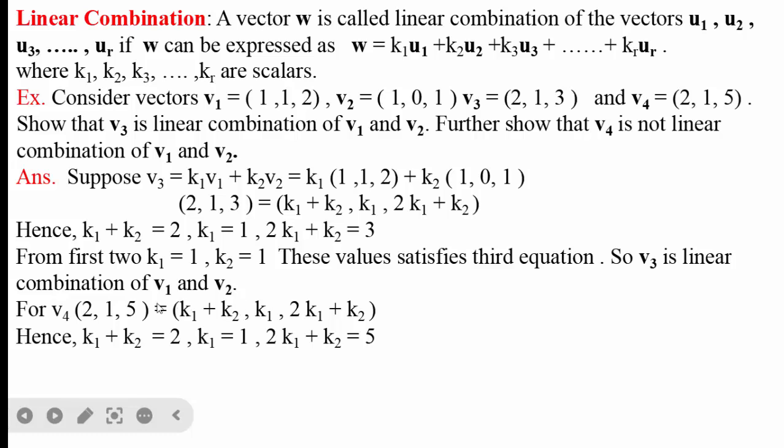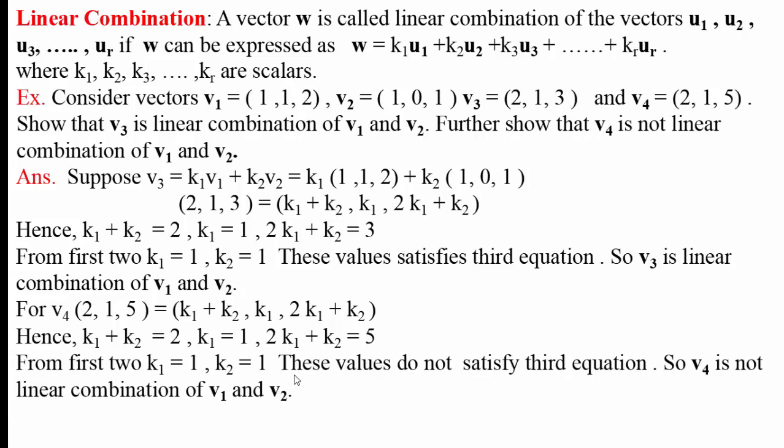And from this we will get three equations: k1 plus k2 equal to 2, k1 equal to 1, and 2k1 plus k2 equal to 5. Now we shall solve the first two equations. From the first two equations we get k1 equal to 1, and k2 is also 1. If we put the value of k1 in the first equation, we will get k2 is 1. These values do not satisfy the third equation.